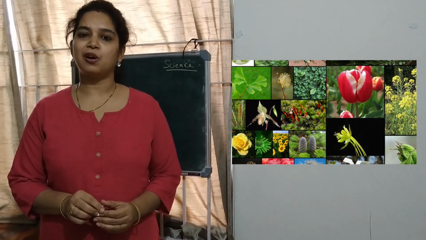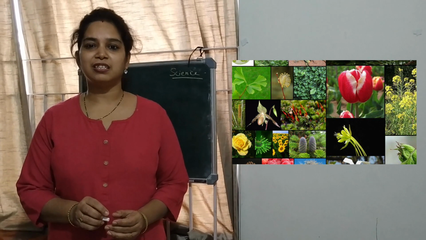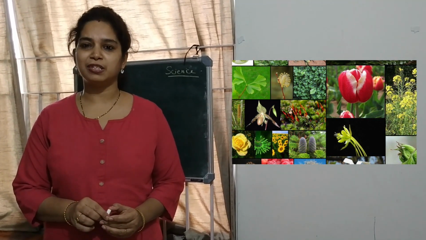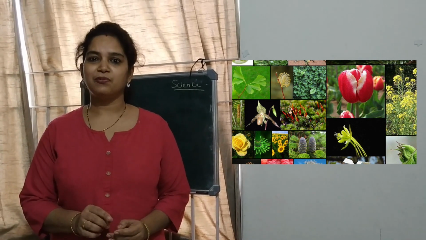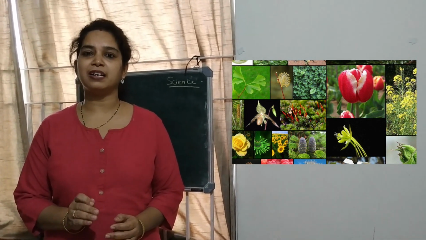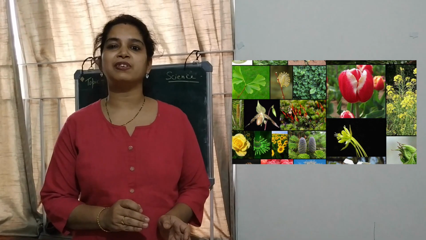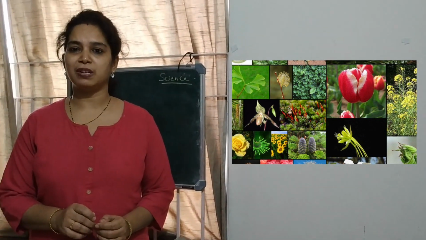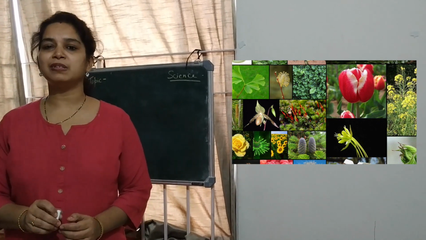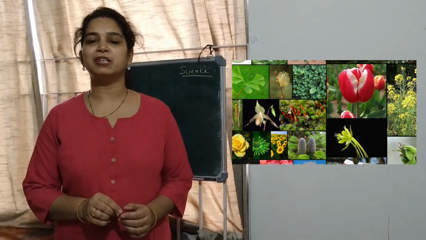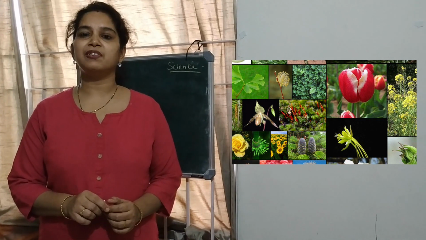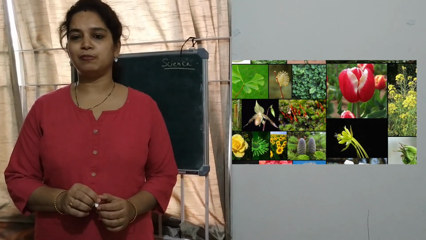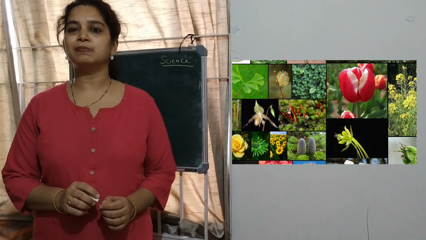The plants that are found in the desert are not the same as those found in the hills of Ooty or Kashmir. Why? This is all because plants adapt themselves to the particular place where they live. And this is called adaptation in plants. Adaptation is nothing but the adjustment of the plant to the particular environment where they live and survive. So today we are going to learn about what is adaptation in plants.